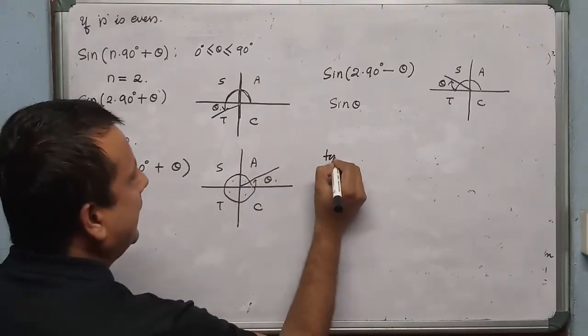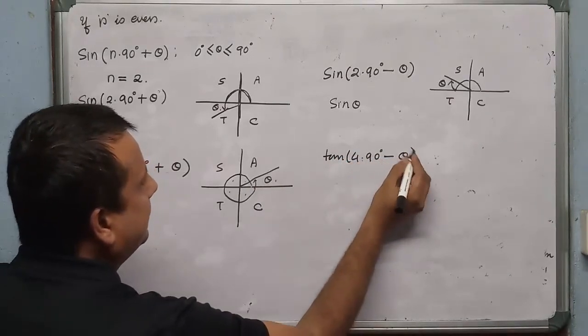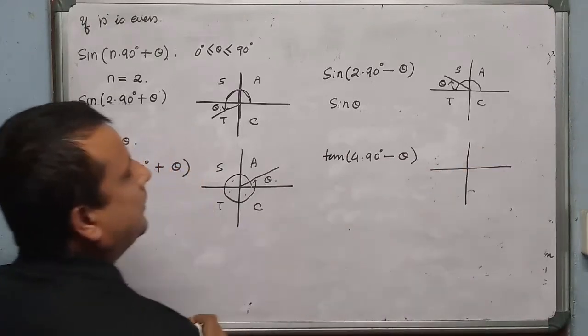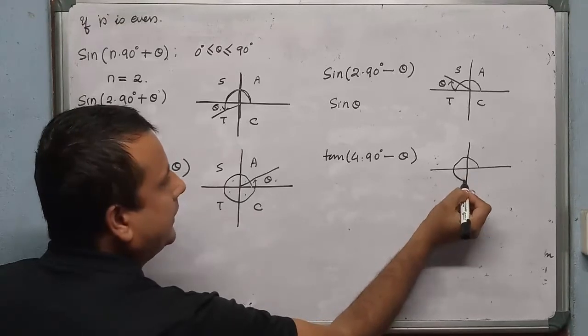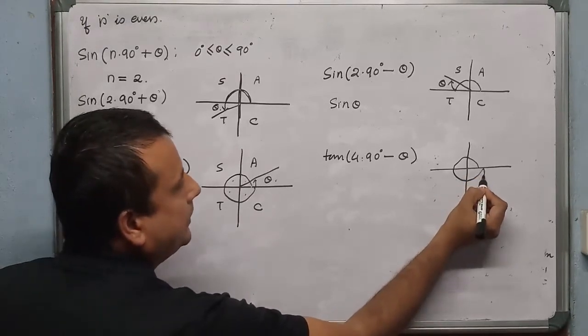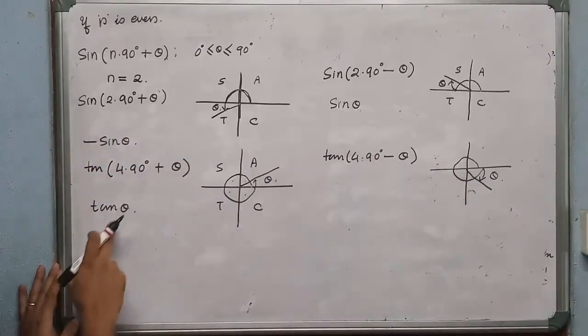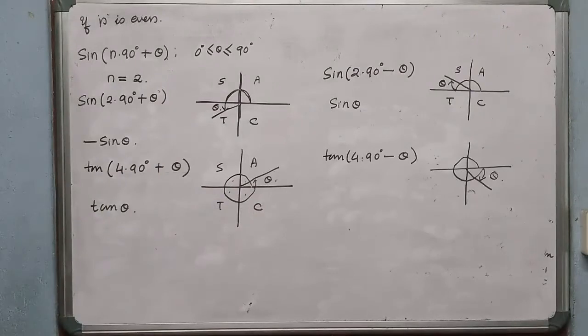Next is the same example, I'll take tan (4 × 90 degree minus theta). 190, 290, 390, 490 minus theta means backward direction. If it is plus, it lies in the first quadrant. If it is minus, it lies in the fourth quadrant.